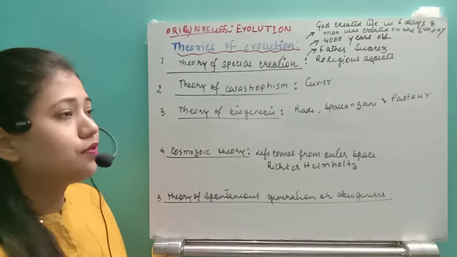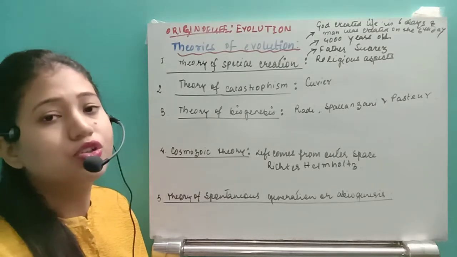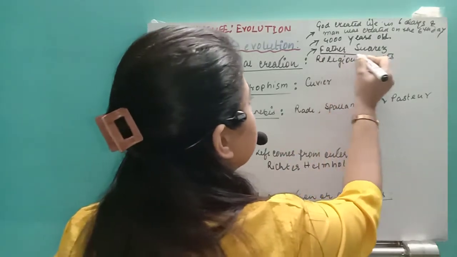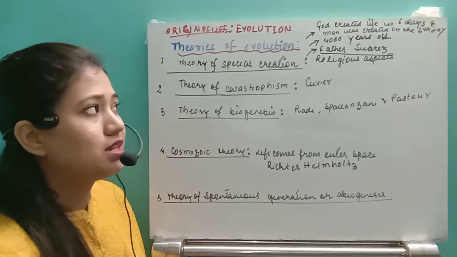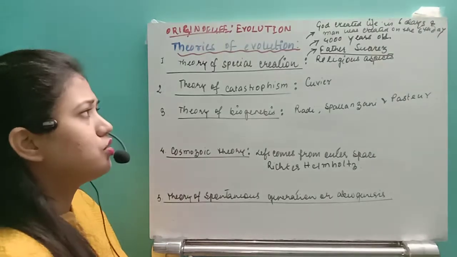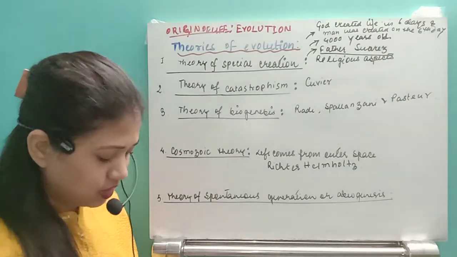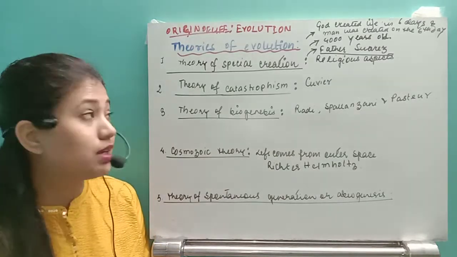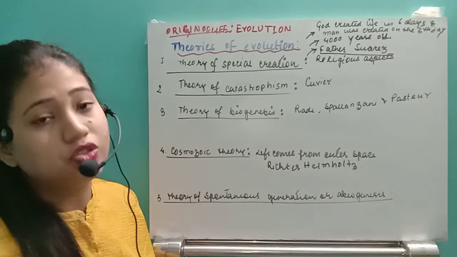So this was the first theory about the origin of life, given by Father Suarez. The theory of special creation is also given in holy books of every religion. These are the religious aspects.